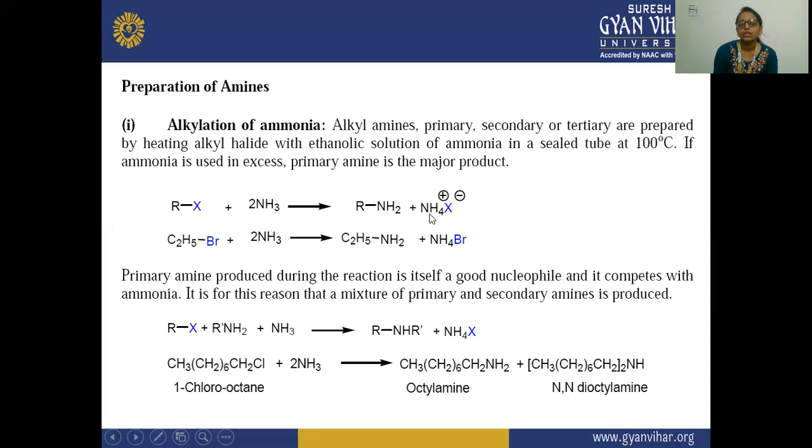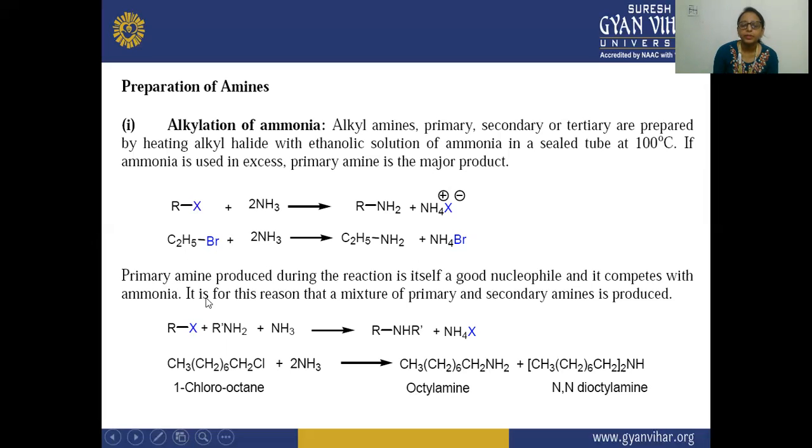This is a quaternary salt. And if this is ethyl bromide, because two carbons are present, that is why it is known as ethyl bromide, and this ethyl bromide is heated with ethanolic ammonia, and we have taken here 2 moles of ammonia. You can see 1 mole of ammonia gets attached with the alkyl, and there is a formation of alkyl amine. And the second mole of ammonia takes 1 H from the first mole of ammonia, and Br will get attached to it. Then there is a formation of NH4Br.